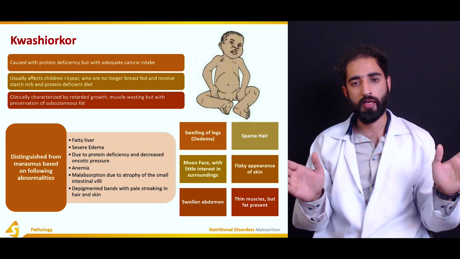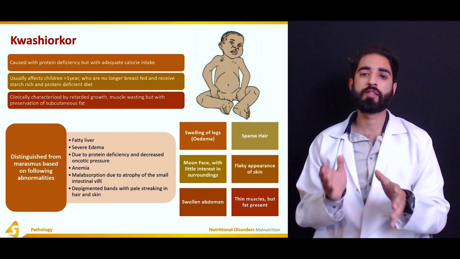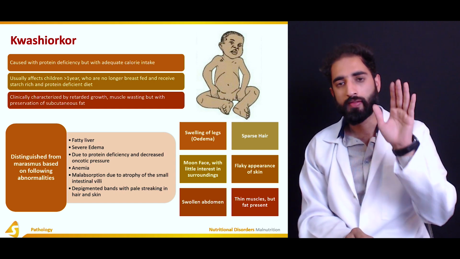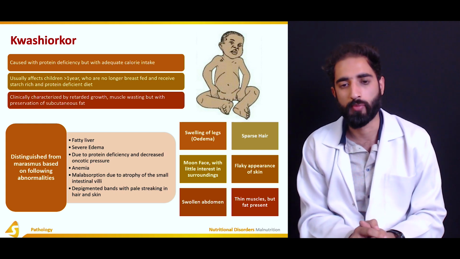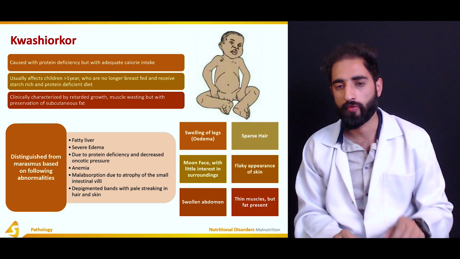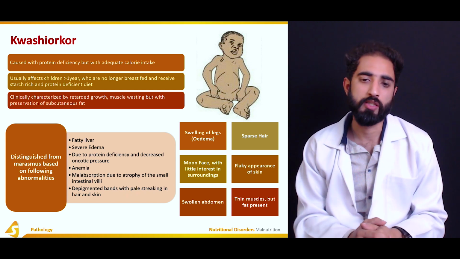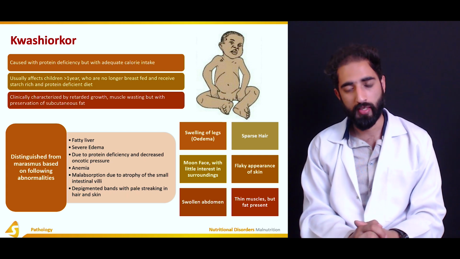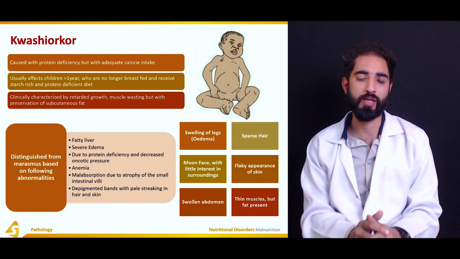So it is caused by protein deficiency only with adequate calorie intake, and it is also clinically characterized by retarded growth, muscle wasting, but there is subcutaneous fat. So they would not look as lean as those children with marasmus. If you look at the clinical presentation, there would be swelling of legs and edema, sparse hair and moon face appearance with little interest in surroundings, flaky appearance of skin, swollen abdomen in these children, and thin muscles, but fat is present, so limbs may not look very thin and skinny.